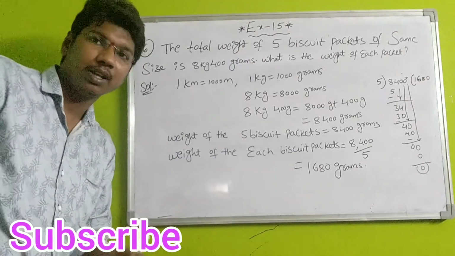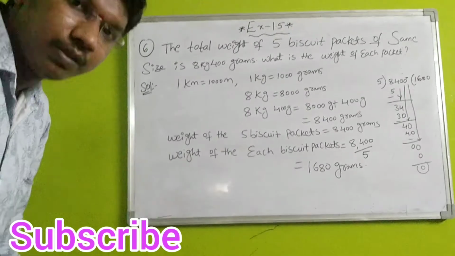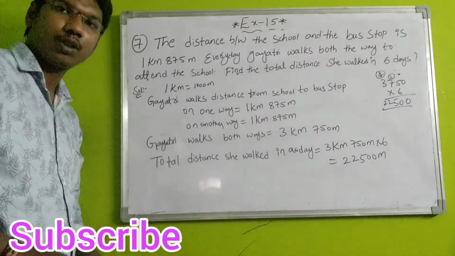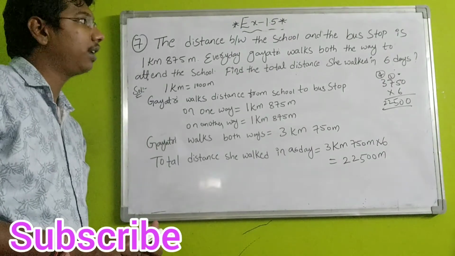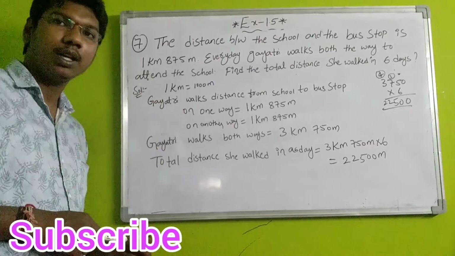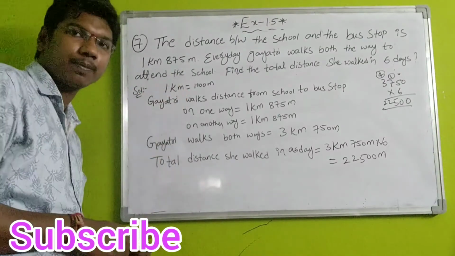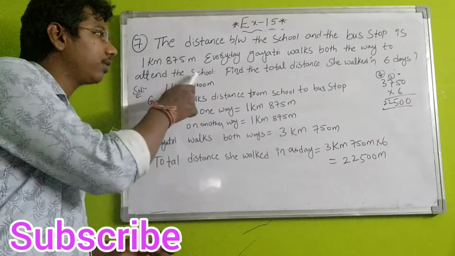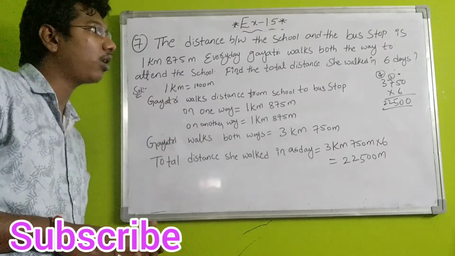Let's see question number 7. Okay, students, here question number 7 is: the distance between the school and the bus stop is 1 kilometer 875 meters. Every day Gayatri walks both ways to attend the school. Find the total distance she walked in 6 days.